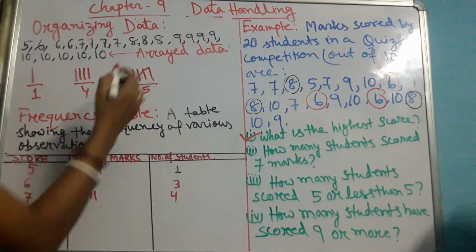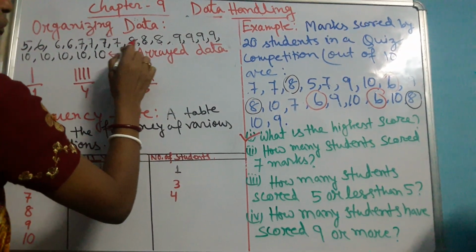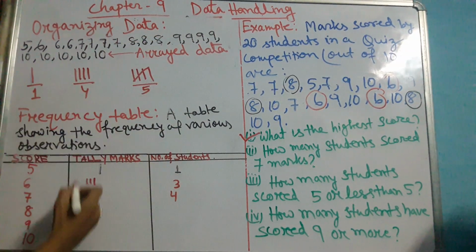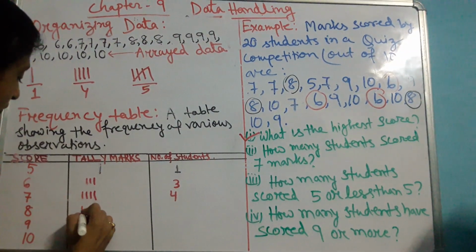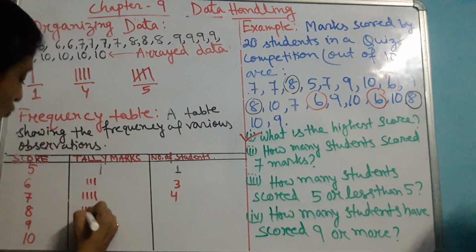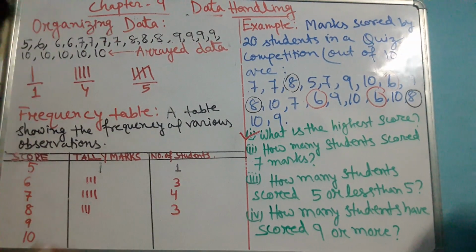For number 8, let's count how many times it has been repeated here. 1, 2, 3. So the frequency of that one is 3. So in tally marks I will put 3 strokes, and the total number is 3.